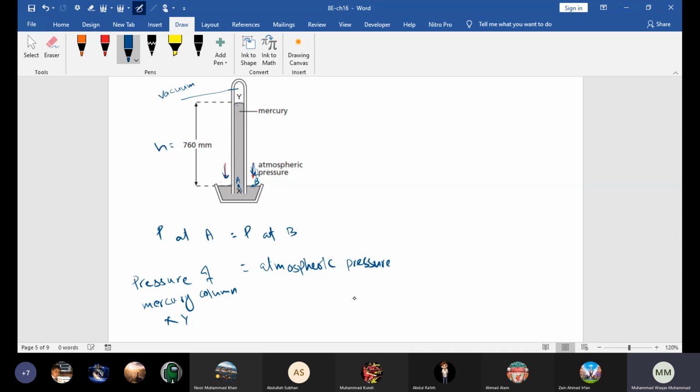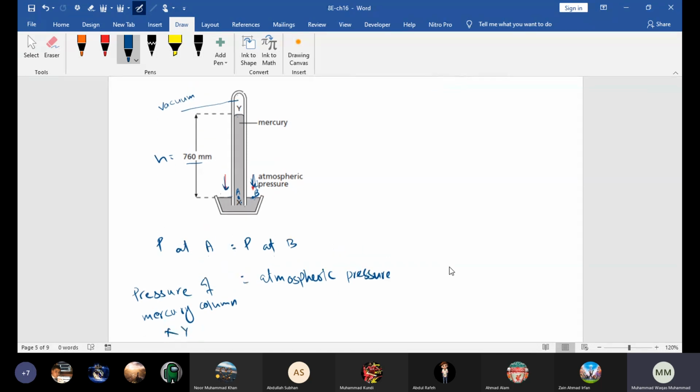So beta, at sea level, the standard atmospheric pressure is basically the pressure which supports a 760 millimeter column of the mercury in the tube, right? So 760 millimeter of mercury is called standard atmospheric pressure. How much it is in pascal, we can convert that, I will tell you. But is this point clear? Yes, sir, clear.